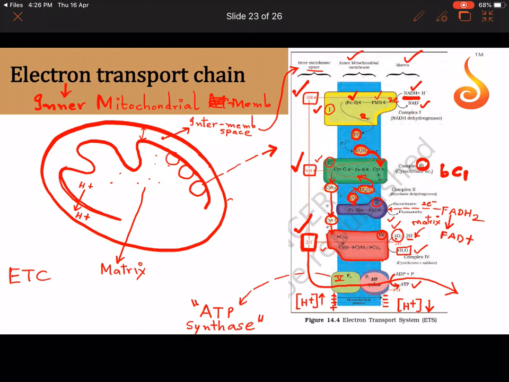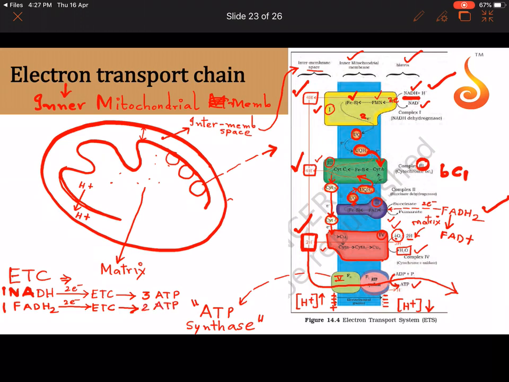Through the electron transport chain, we saw that NADH gives out 2 electrons and FADH2 gives out 2 electrons. After all the proton pumping, one molecule of NADH, which gives out 2 electrons to the electron transport chain, can successfully synthesize 3 ATP molecules, and one molecule of FADH2, which gives out 2 electrons that pass through the electron transport chain shown here, can generate 2 ATP molecules.